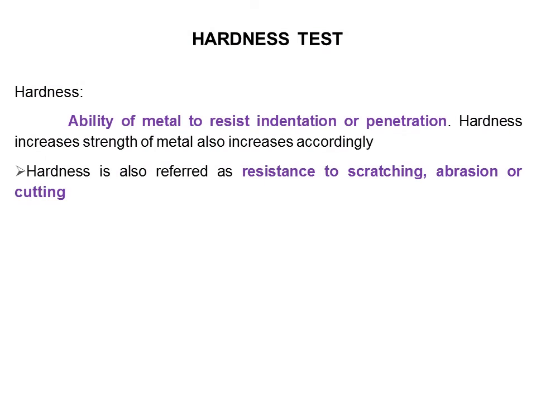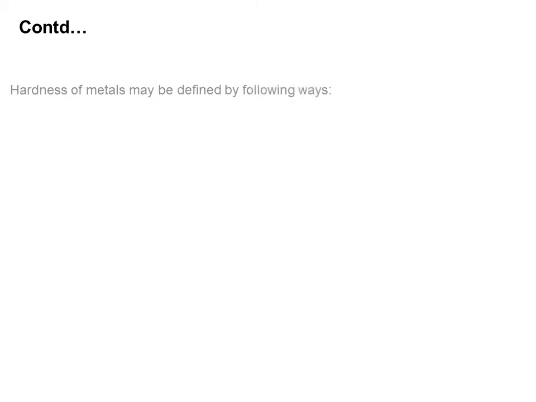Hardness test: first of all, we will see what the meaning of hardness is. Hardness is the ability of a metal to resist indentation or penetration. Hardness increases the strength of a metal, and toughness also increases accordingly. Hardness is also referred to as resistance to scratching, abrasion or cut.